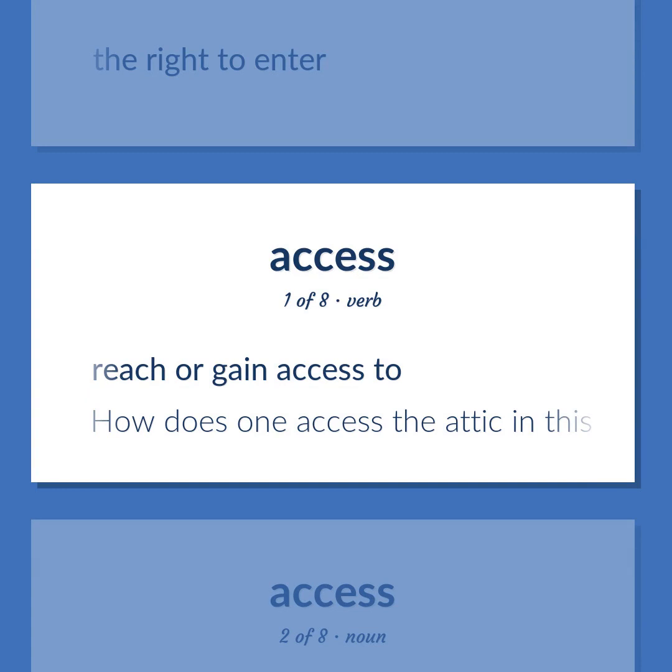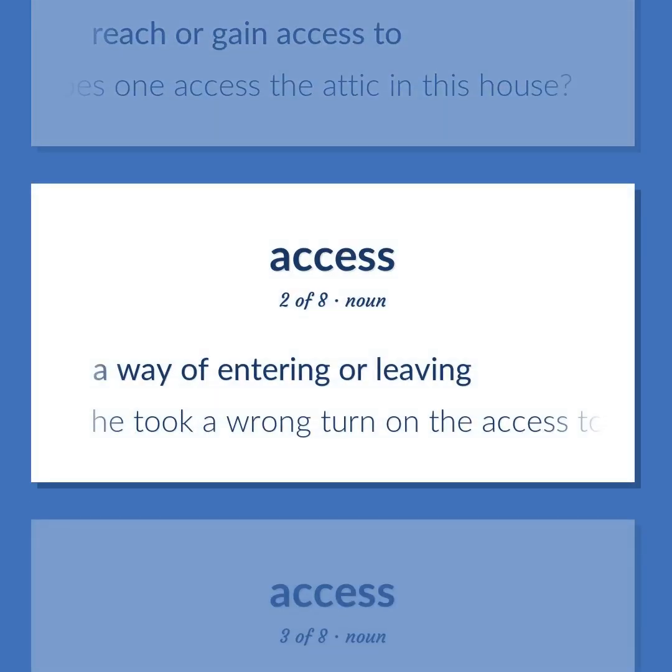Reach or gain access to. How does one access the attic in this house? A way of entering or leaving. He took a wrong turn on the access to the bridge.